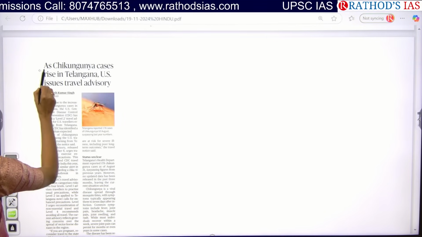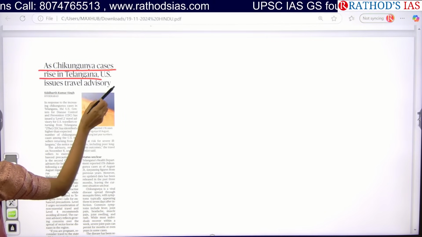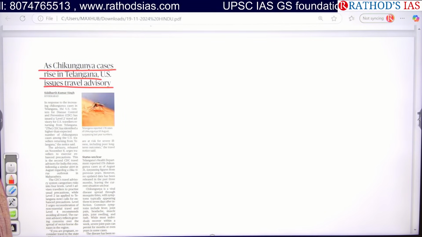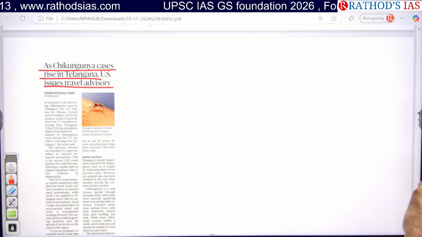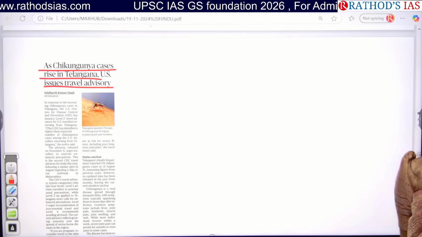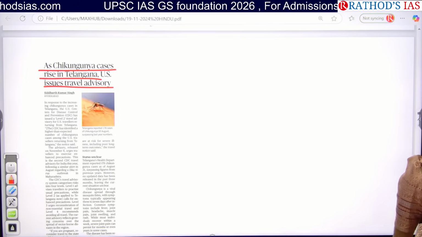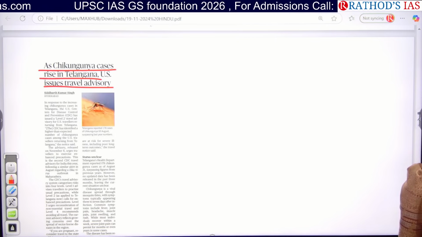See this. As Chikungunya cases rise in Telangana, US issues travel advisory. What is this article? Chikungunya. Apart from that, travel advisory. So what is this travel advisory?